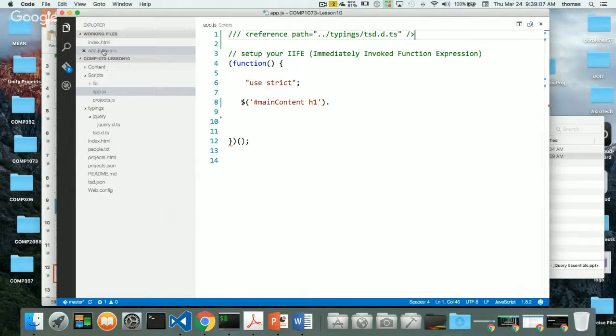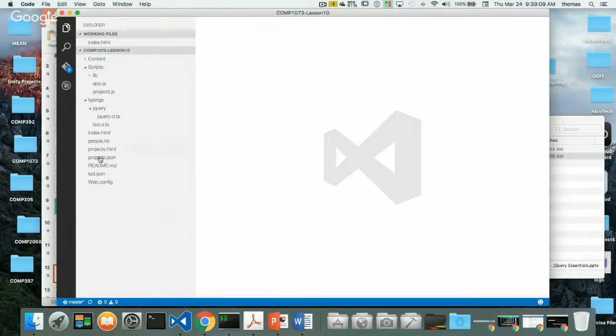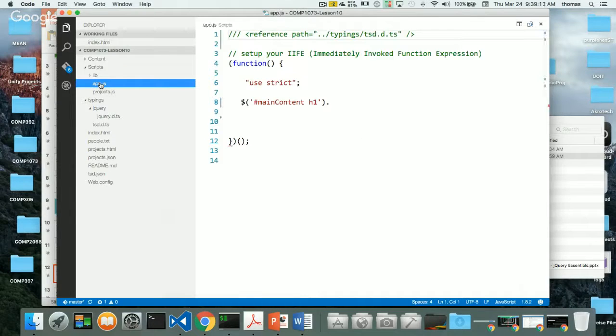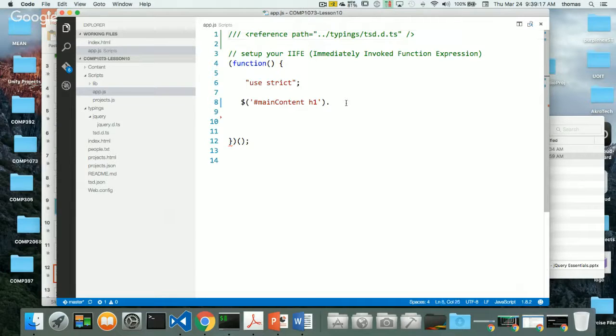And again, I'm going to close this off and go back into app.js. So here's my app.js again. Open this one up. And now let's try this again. So with the $, you get a different thing. All of a sudden it looks like I got jQuery here, right? Notice that this is different than what I got last time. I got a different list before, right? So now I'm going to start typing the same thing.